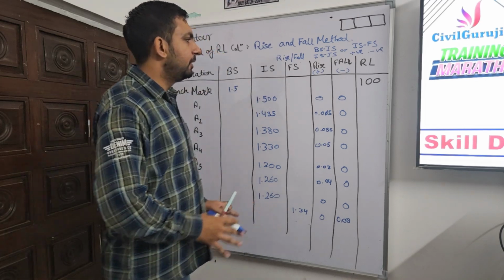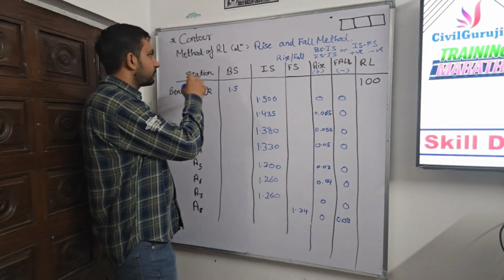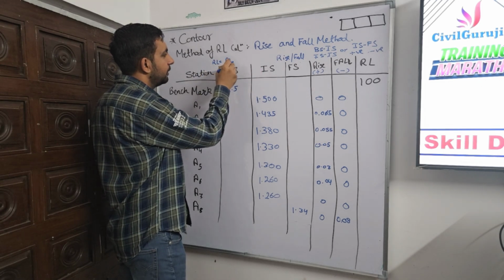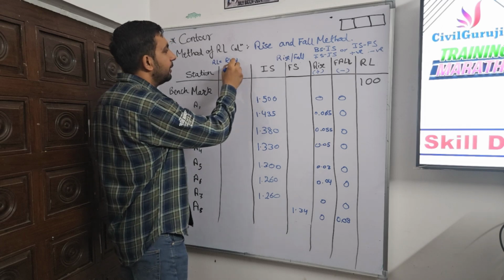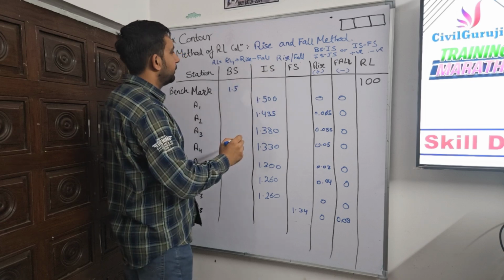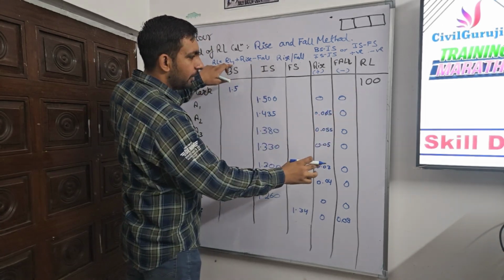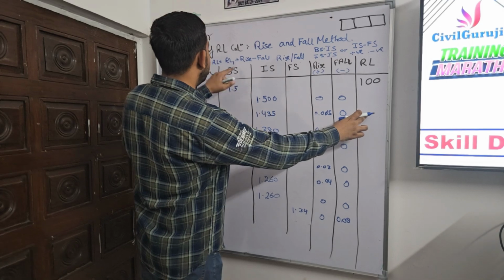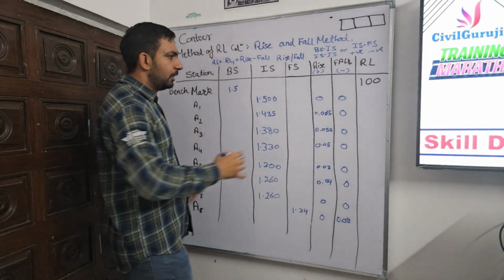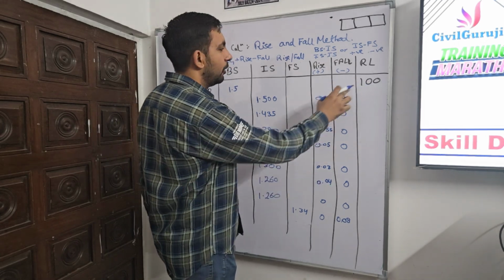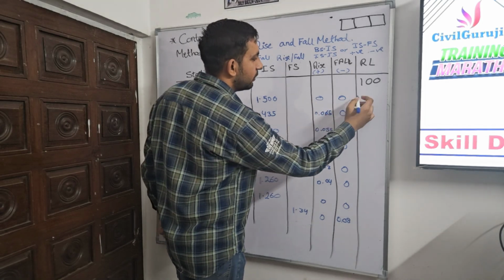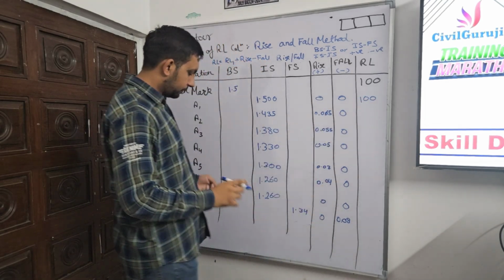In this method, the formula of RL calculation is: the RL of the first point, consider it RL1, then plus rise minus fall. For this point, here we consider RL1. For the next point, it becomes RL2. Like A1 and A2, similarly they will change in this way. For this point it is 100. Now what's the formula? Plus rise minus fall. 100 plus rise minus fall comes out the same, 100.